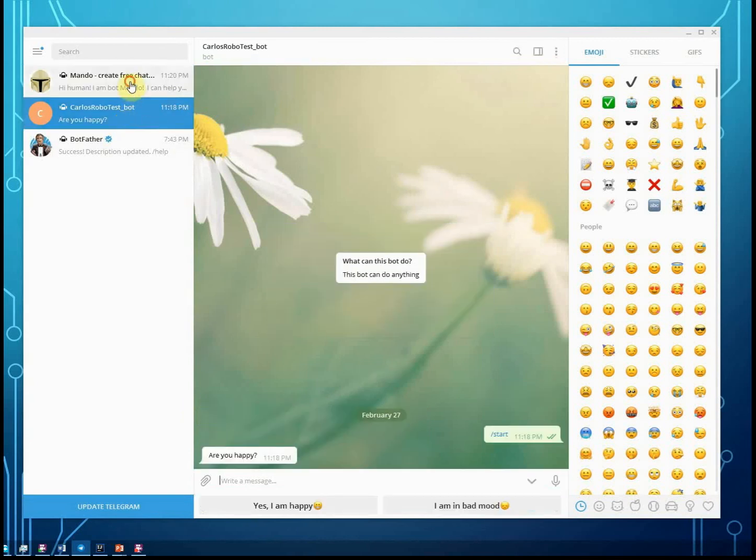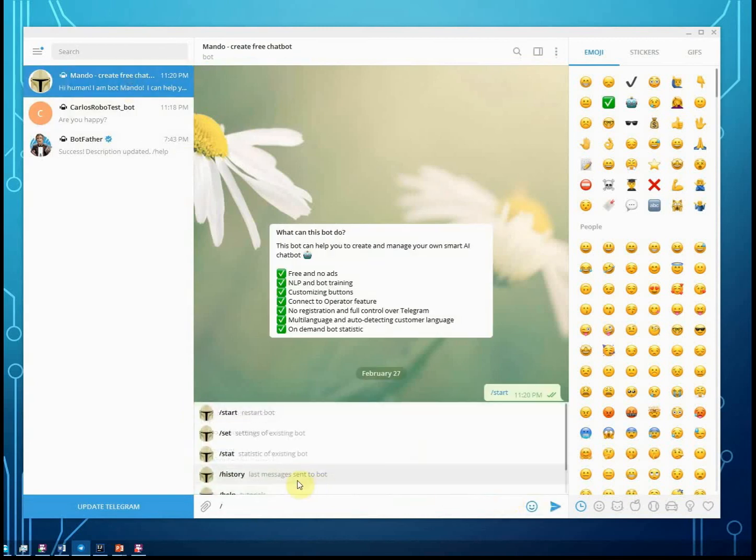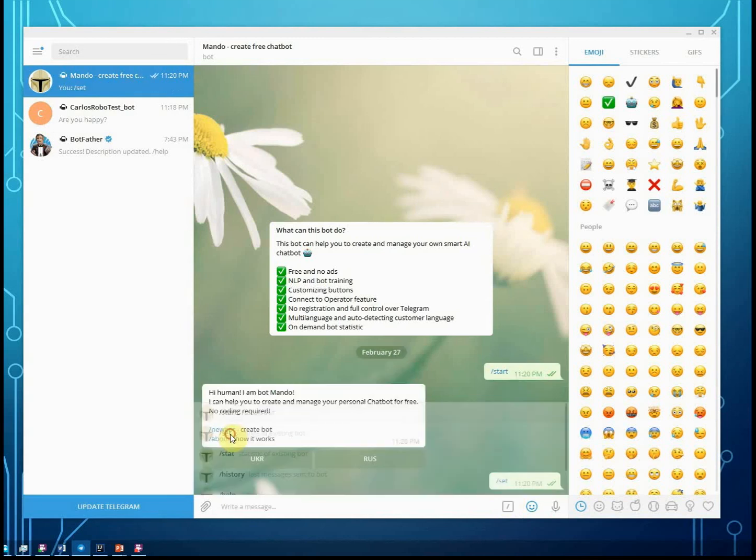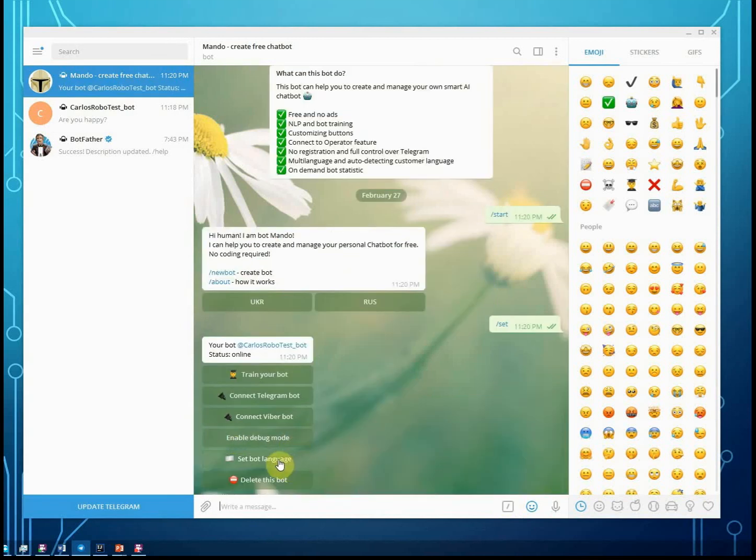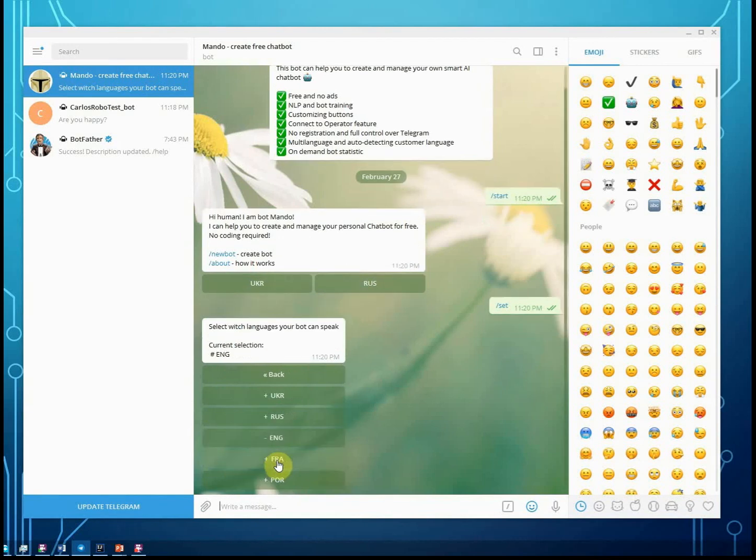And the second thing is that you can set your bot to actually understand a couple of languages. So you go to set bot language and then you can select languages. That selection will give you the option to add intent responses in a different language. By default it is only English, but you can actually select others.